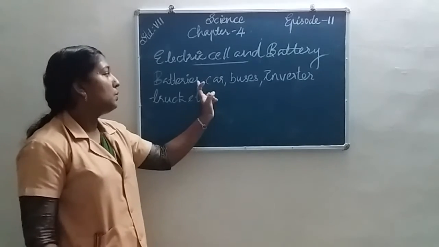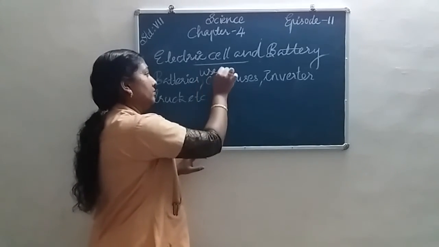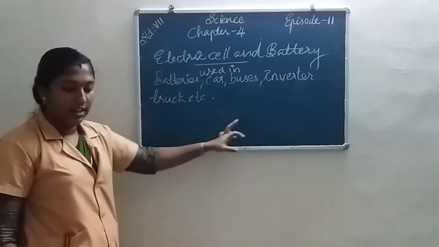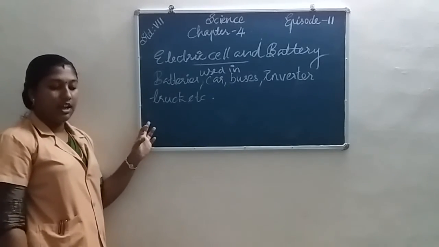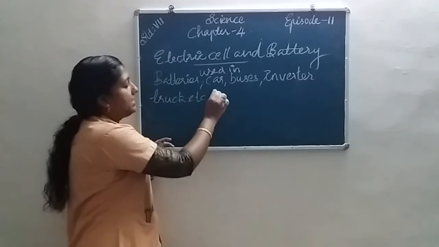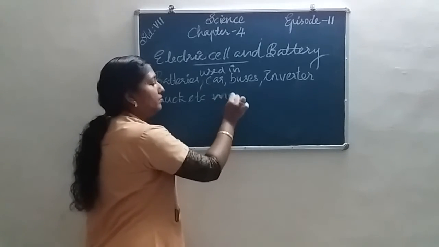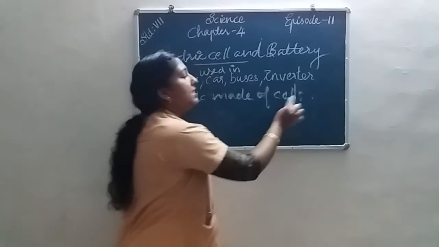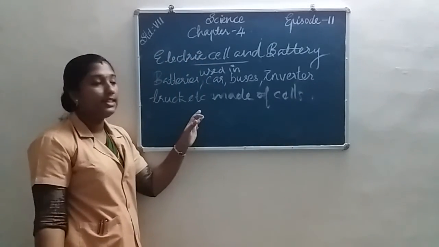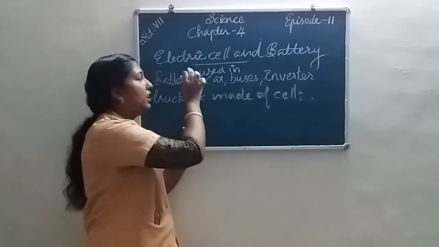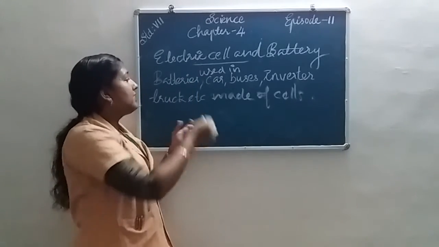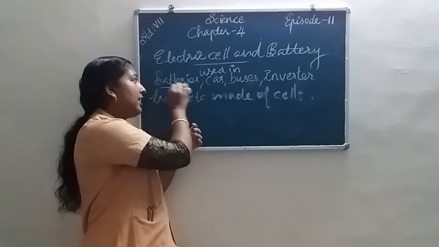Batteries used in cars, buses, inverters, trucks, etc. are also made of cells. When more than one cell is connected in series, we get a battery.